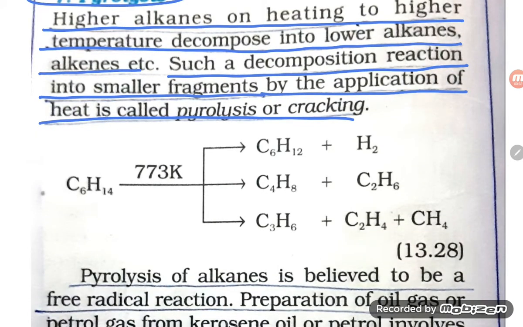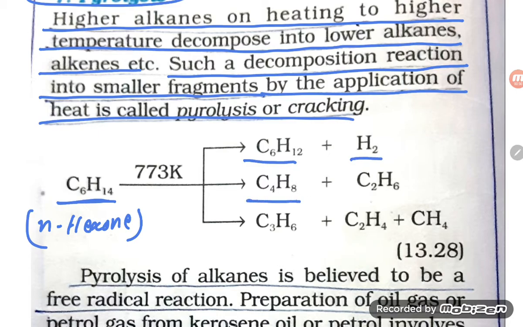or that is also known as cracking. So here we can see, student, n-hexane is there. This is normal hexane, and at 773 Kelvin it gives hexene plus hydrogen molecule, or butene and ethane molecule.